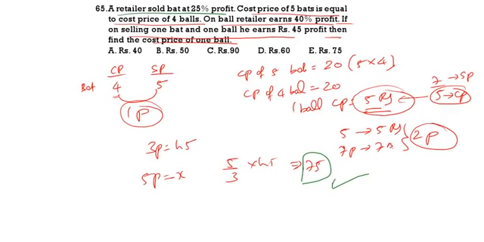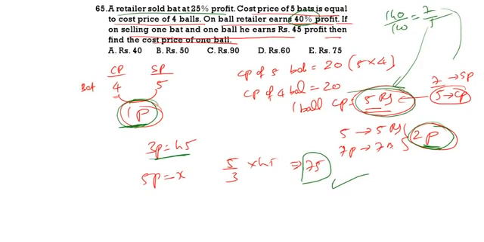Here 40% profit means 140 by 100, and 140 by 100 means 7 by 5. So 5 is 5, 7 will be 7. What is the profit? 7 and 5, 2 parts. So here 1 part profit, here 2 parts profit. Total 3 parts equal 45. Find the cost price of 1 ball. That is 5 parts. 5 parts equal how much? That is 75. Option 5 is the correct answer. See the next question.